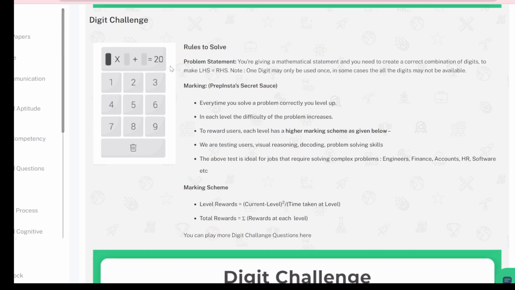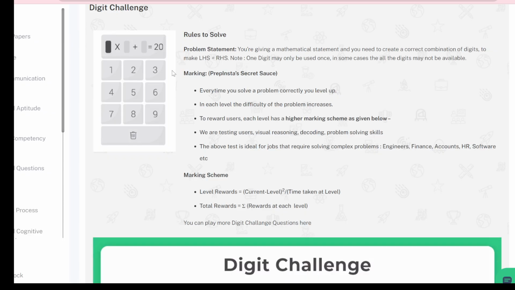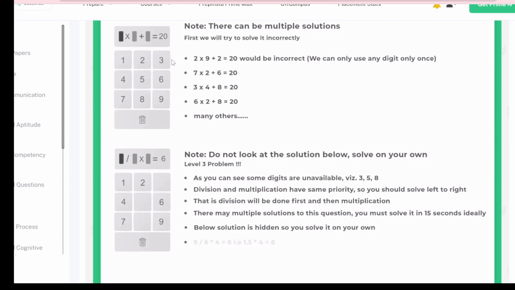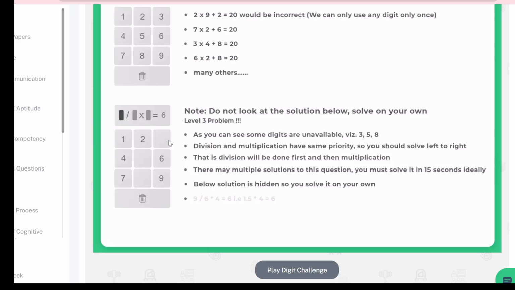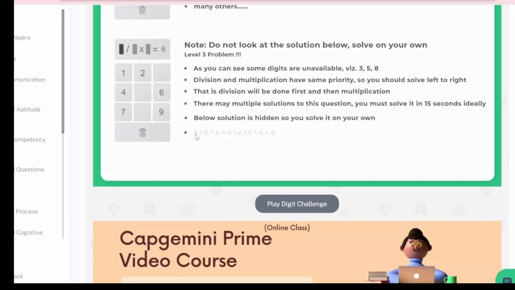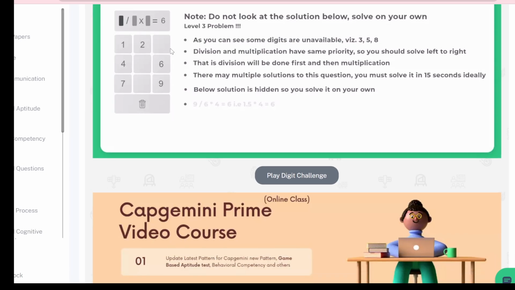So anything can be there, just you have to be a good calculation master. Like 2 into 9 plus 2 is 20, 7 into 2 plus 6 is 20. Similarly here you have to write something so that they could divide and then multiply, so that they will give 6. Okay, so here it can be 9 by 6 into 4, so you will get 6.